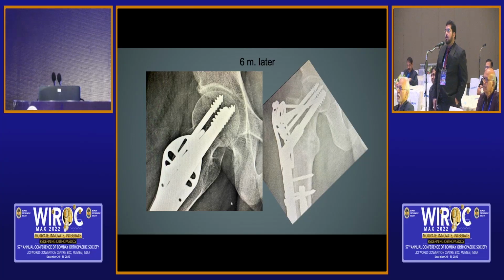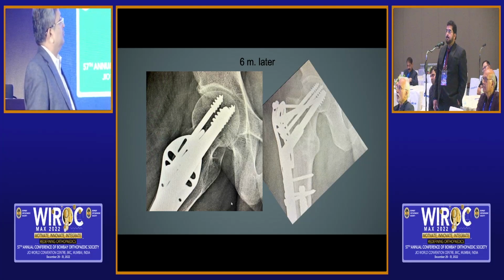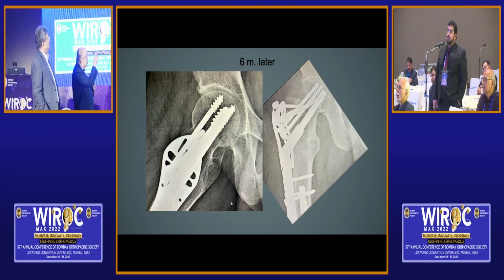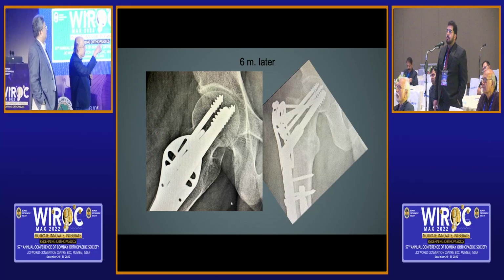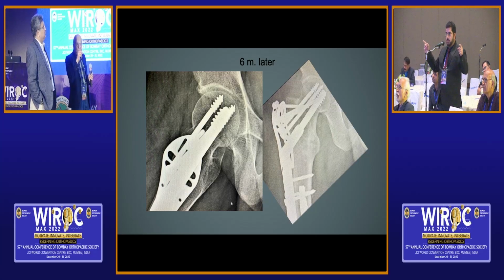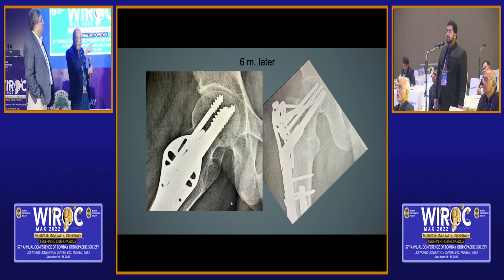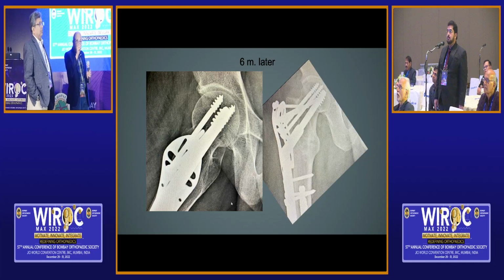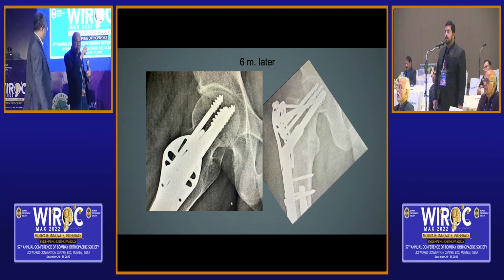You can see that the DHS and the Pauwels screw into the head are in the dead center. And then you can choose to add screws, anterior or posterior. That depends upon the comminution. If there is a posterior comminution, you use the posterior derotation screw. If there is an anterior comminution, you use an anterior one.